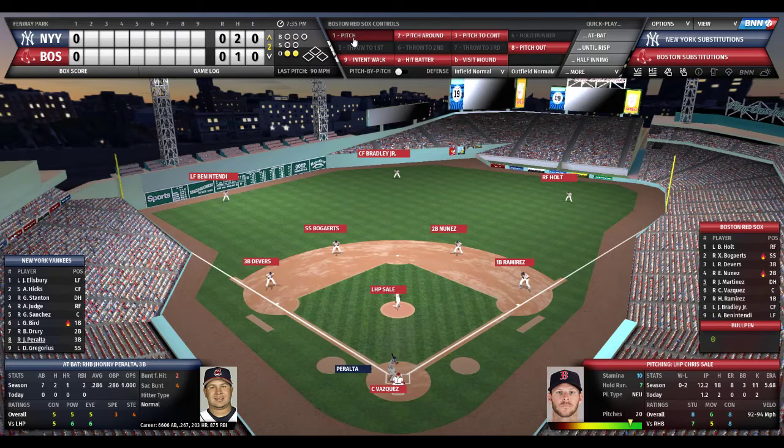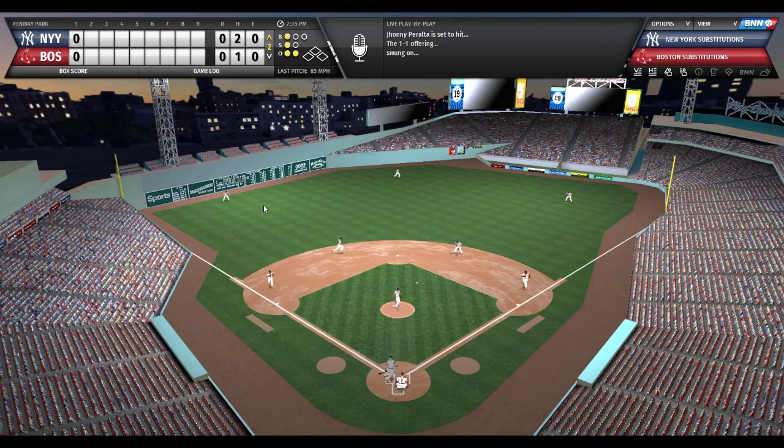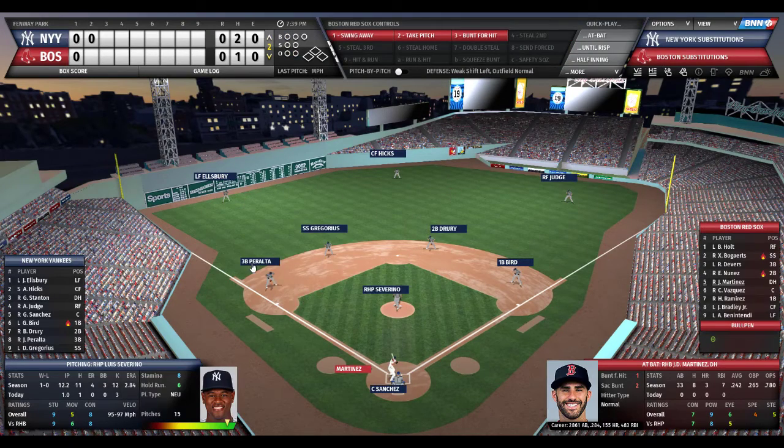Sale nods his head. Vasquez sets the target. Here's the pitch to Johnny Peralta. 1-1 count. That ball sent out to center field. That's going to hang up there for Jackie Bradley as he moves shallow to his right. And he makes the catch. Side retired. We go to the bottom of the second. Still scoreless here at Fenway. Due up for the Red Sox, recently acquired J.D. Martinez, followed by Christian Vasquez and Hanley Ramirez to face Luis Severino.